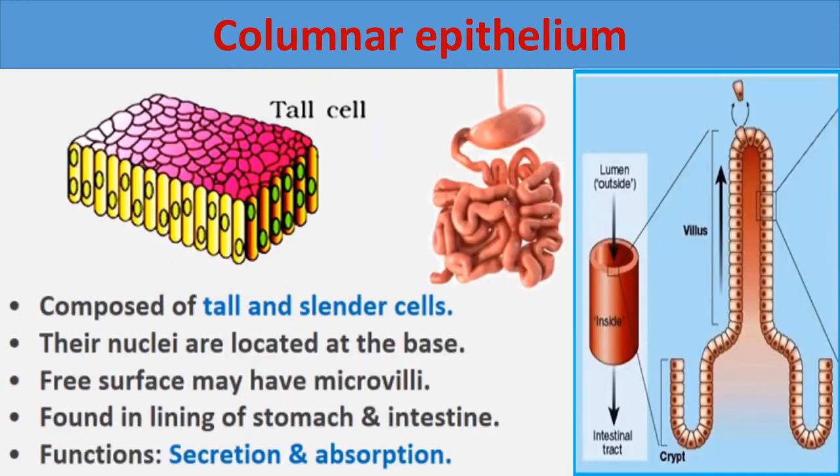Okay, next type of simple epithelium is columnar epithelium. And in columnar epithelium, tall and slender cells are present. So here you can see the difference between the diagrams. These are tall and slender cells present here. Here also a single layer of cells is present because it is simple epithelial tissue. This is the surface, right? These cells are tall and cylindrical in shape. So tall cylinder cells are present here.